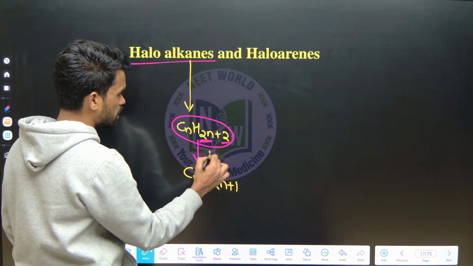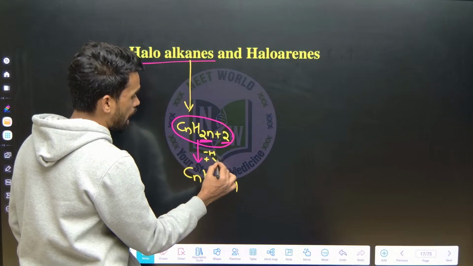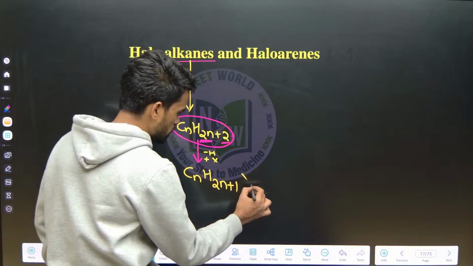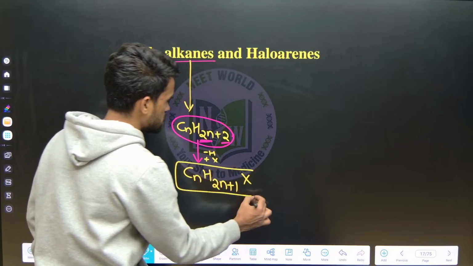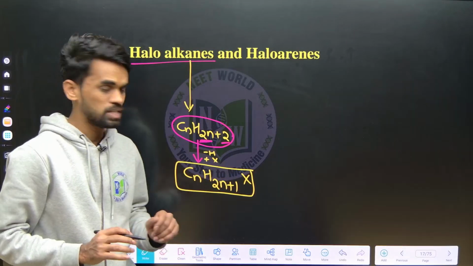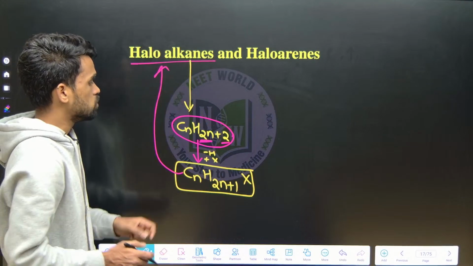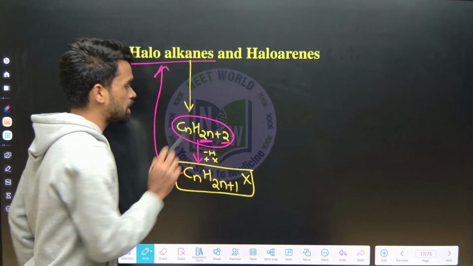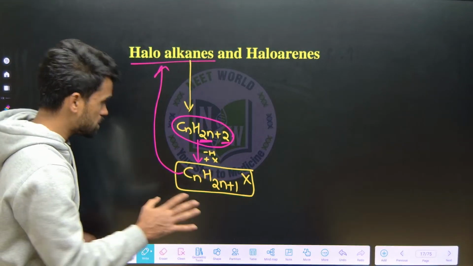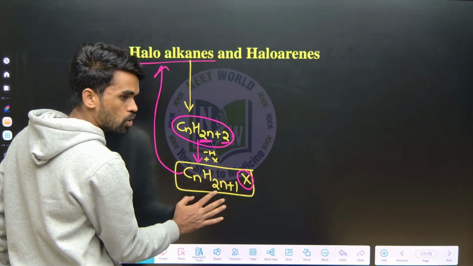Now in the place of that removed hydrogen, I am adding one halogen like chlorine, bromine, fluorine or iodine. So the formula now becomes CnH2n+1X, which means one halogen is attached here. This is an example of a haloalkane. One hydrogen is replaced by one halogen, so it can be called a monohalogen compound.